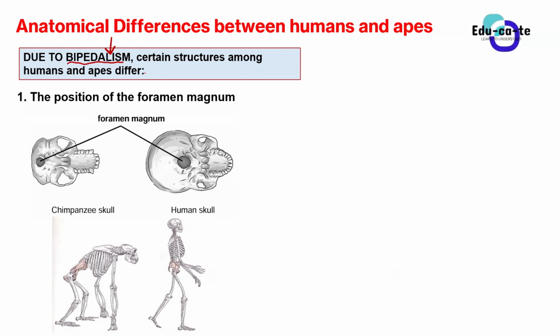certain structures among humans and African apes differ from one another. What structures make us different due to bipedalism? Why did I mention that this is due to bipedalism? It is because for us to be able to walk on two legs, our body must be shaped a certain way. You cannot just tell me that it's natural that humans walk on two legs.